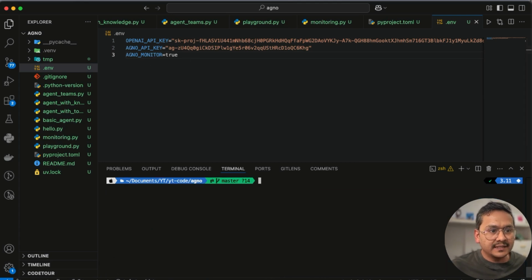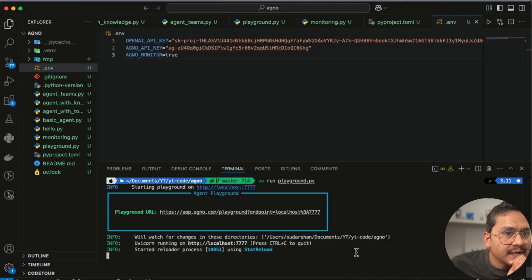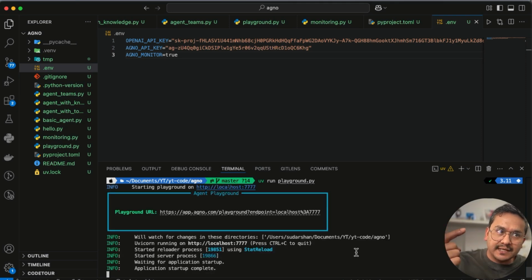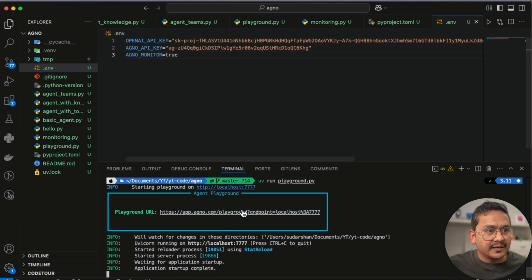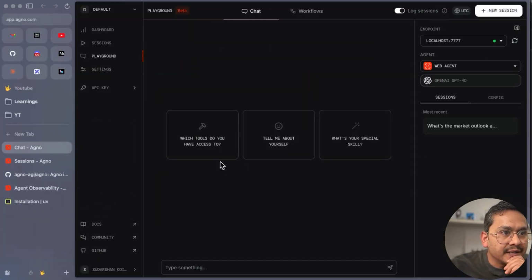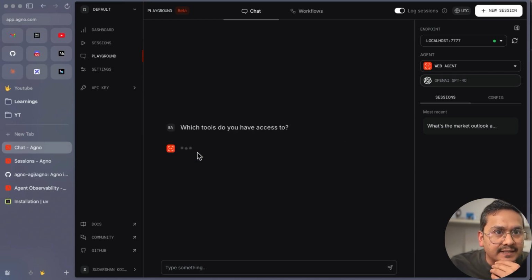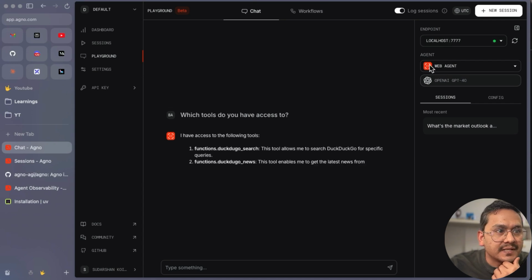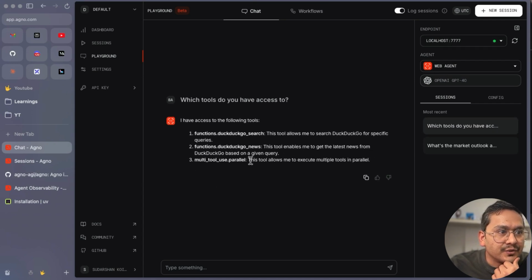What if I run the playground? So on playground.py, because now the localhost is connected and maybe it will show the monitoring, right? So I can go to this playground. Yeah, I can go from here also. Open. I will go here and I will say, okay, what tools do you have? Just a simple example. It's connected to 777 functions, DuckDuckGo news, parallel, DuckDuckGo shorts, and so on.